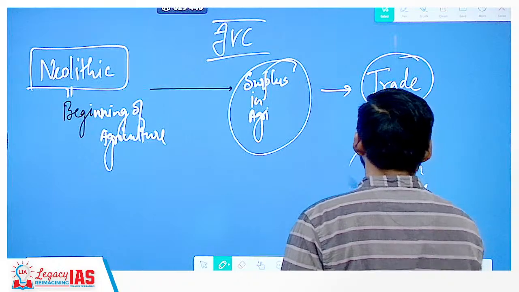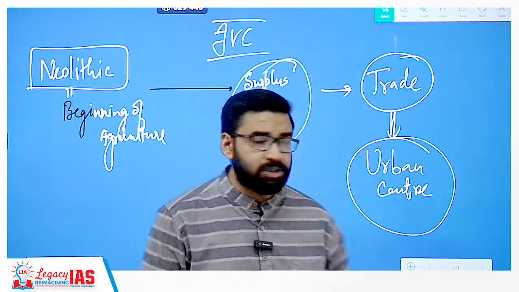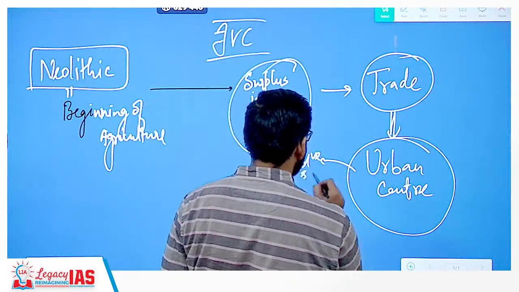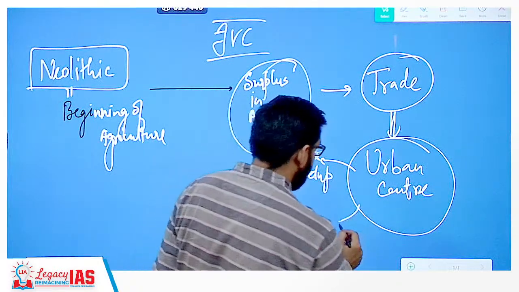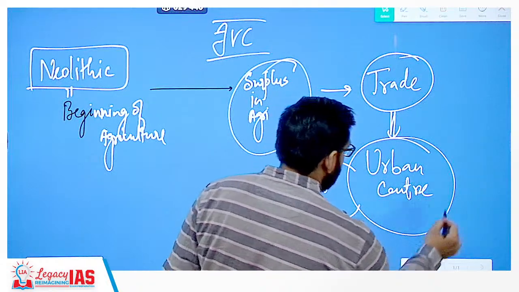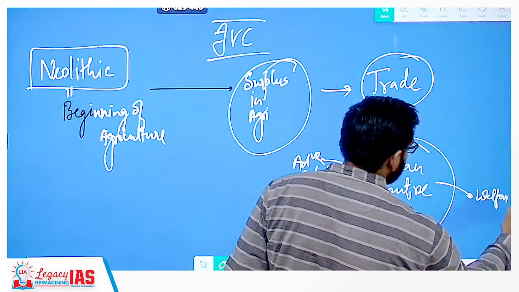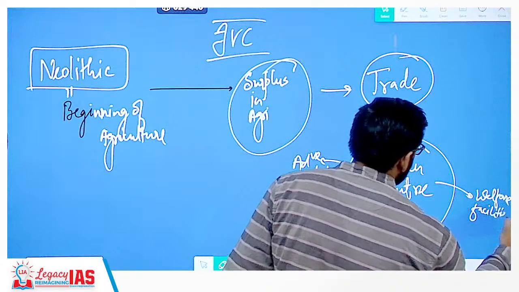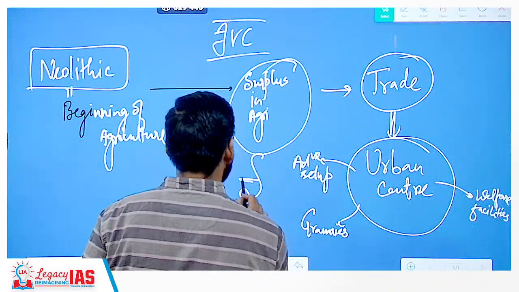There are some important features of urban centers, like an administrative setup will be there. Granaries will be there. Clear? Then welfare facilities will be there. So all these features make a civilization.